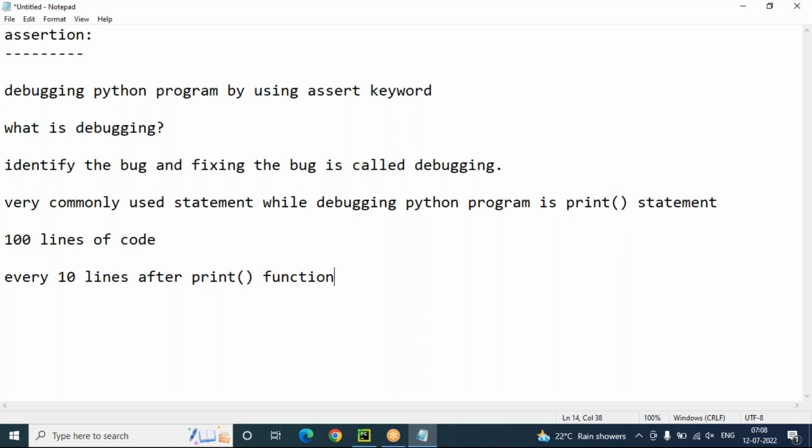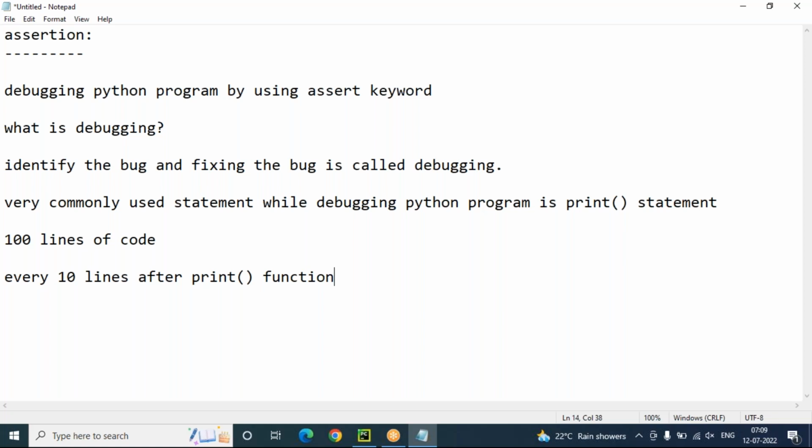That extra added print function statement will also execute and it will make the console window completely disturbed. So you must and should remove the extra added print functions.